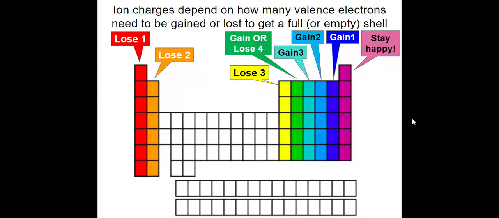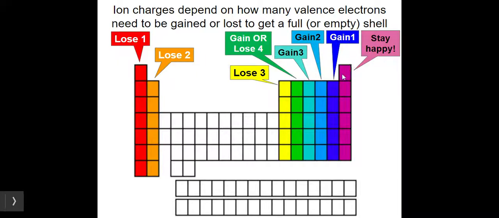Ion charges depend on how many valence electrons need to be gained or lost to get a full or empty shell. So here's your periodic table with all the writing taken out. These ones in this column here only have one valence electron. They're close to having an empty shell, so they would like to lose one and they would be happy. These ones here in the orange have two valence electrons, so they would like to lose two to be happy. And the ones that have 8, they're already happy.